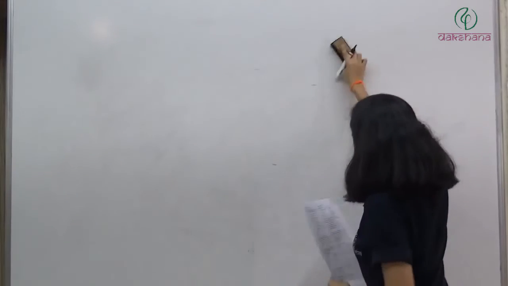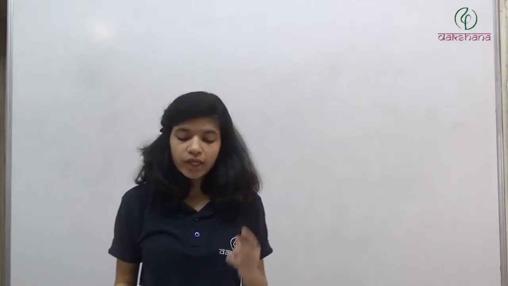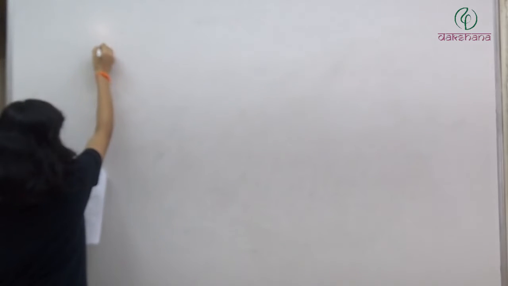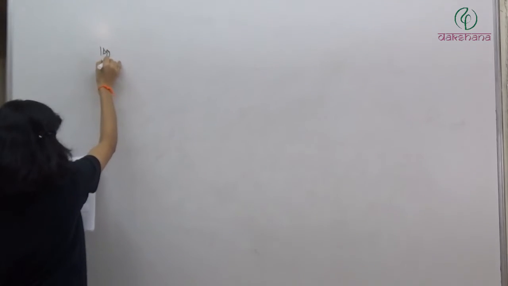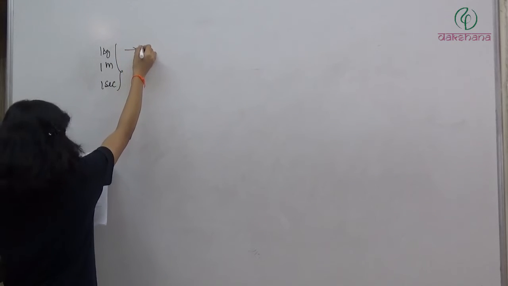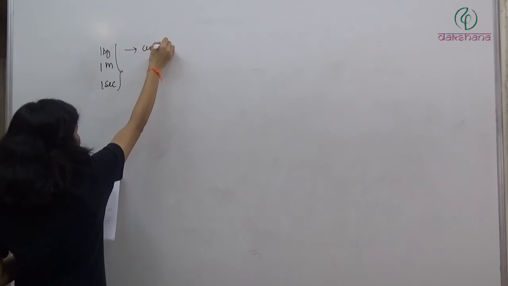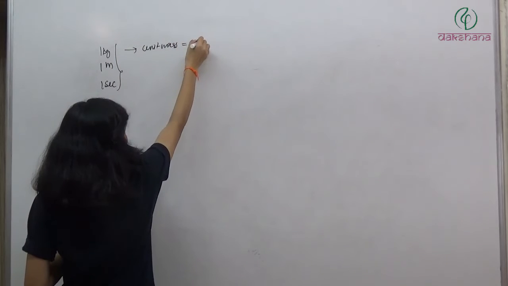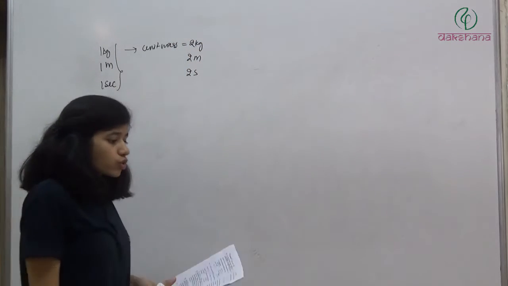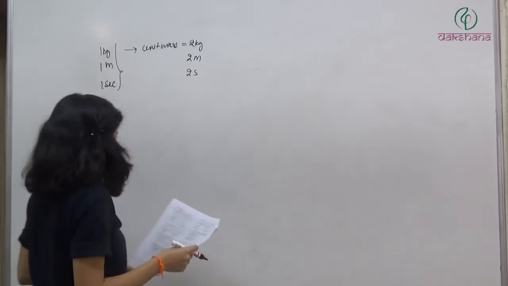Previously we were taking unit mass as 1 kg, unit length as 1 meter, and unit time as 1 second. But now we have doubled it. So unit mass is 2 kg now, unit length is 2 meter now, and unit time is 2 seconds. Clear? So let's see gravitational constant.